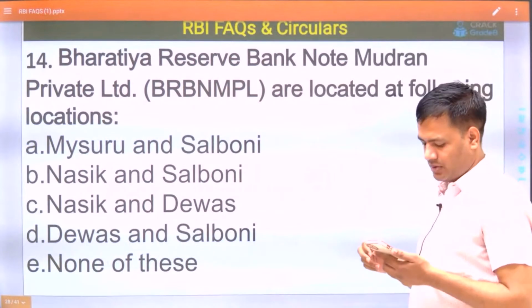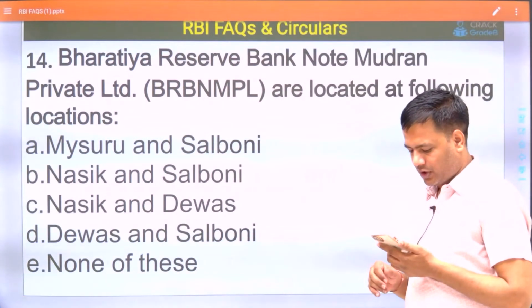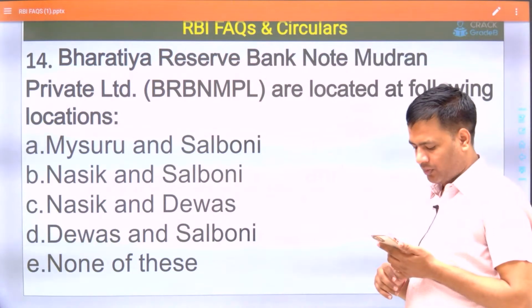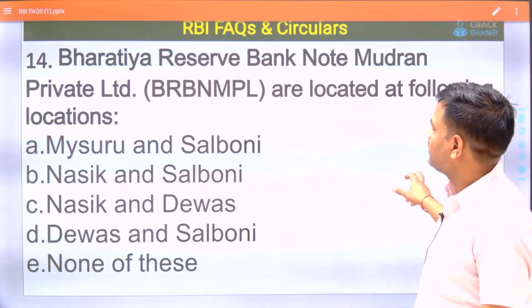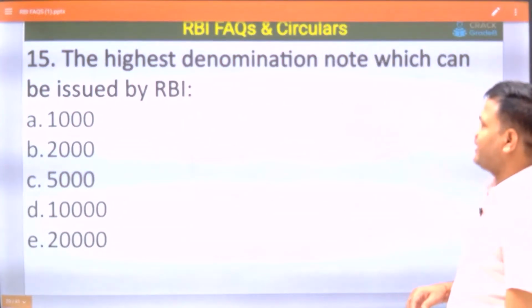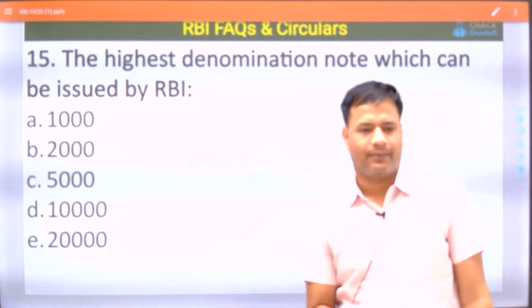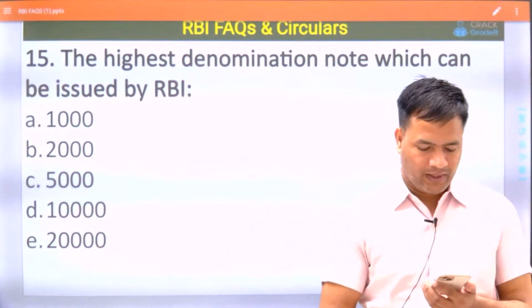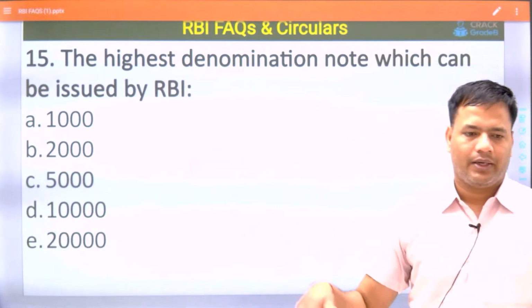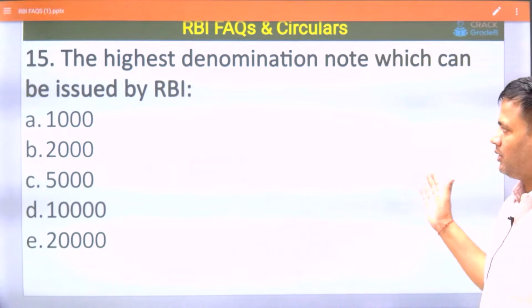Nasik and Dewas, that is not BRMPB, that is SPMCIL, Security Printing and Minting Corporation of India. The question is repeated. Next question: the highest denomination note which can be issued by RBI. This information has been taken from the RBI Act.